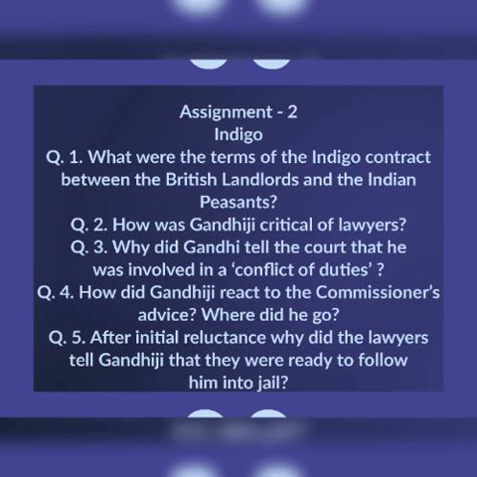Then question number 2, how was Gandhiji critical of the lawyers? So in this what you will write, Gandhiji scolded the lawyers on knowing that they were charging fees from the poor peasants. He told them that the law courts were useless for the peasants who were already crushed and fear-stricken. So in this way, Gandhiji scolded the lawyers. Then question number 3, why did Gandhiji tell the court that he was involved in a conflict of duties?